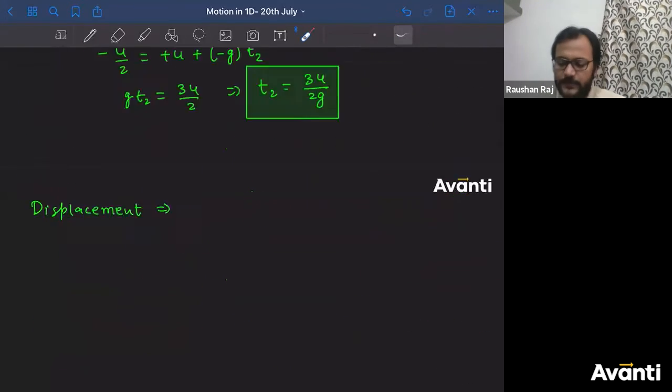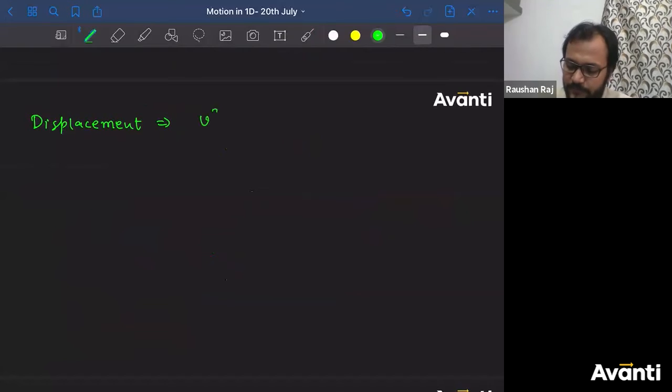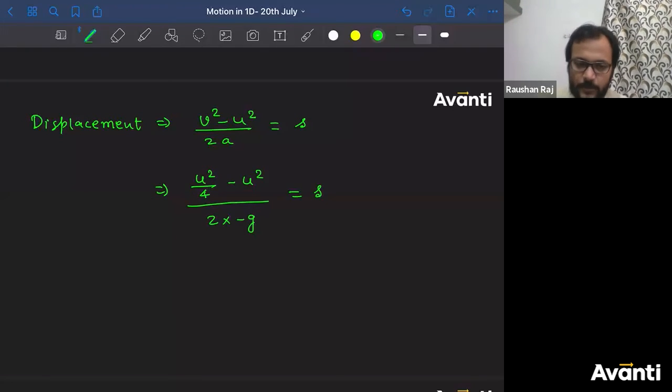All right, let me use the third equation of motion. I can write v square minus u square divided by 2a is equal to s. Tell me what is v square? u square divided by 2, so u square by 4. Minus u square divided by 2 into minus g is equal to s.